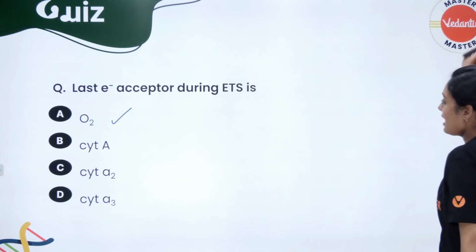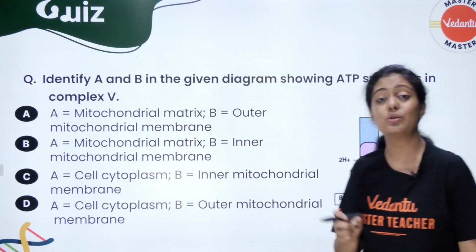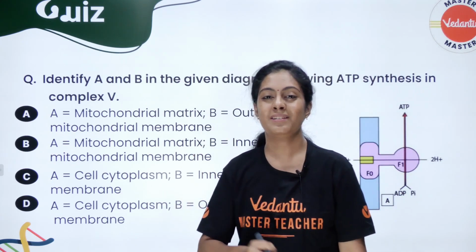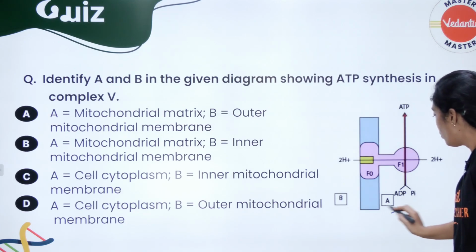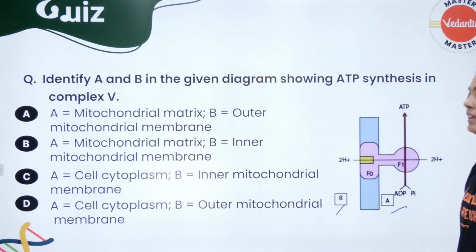Oxygen, right? I told you oxygen is reduced to form your water. Okay, here I have one more question. What is A? What is B? Okay, if you answer this, it means everyone has understood ATP synthesis. What is A, what is B? What is A, students? It is your mitochondrial matrix.